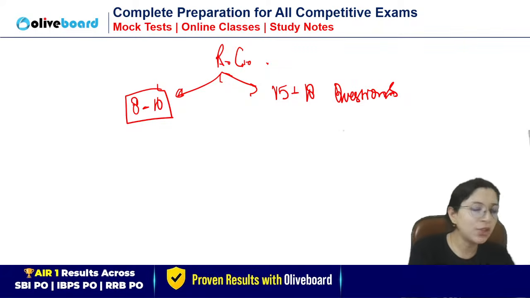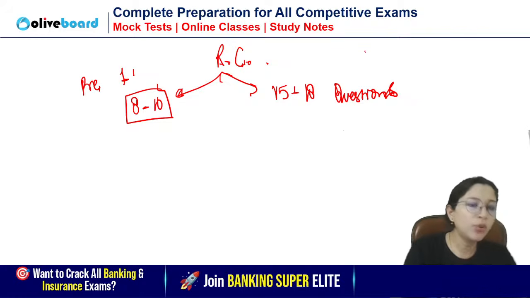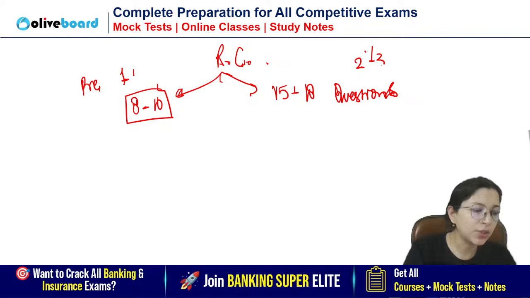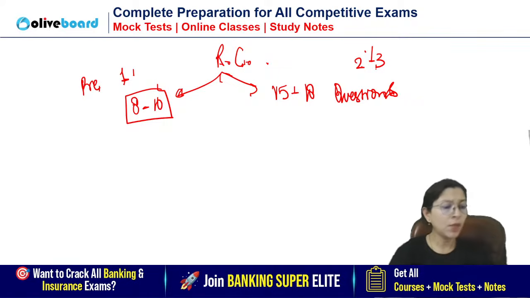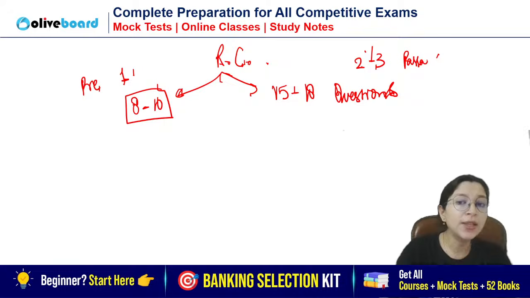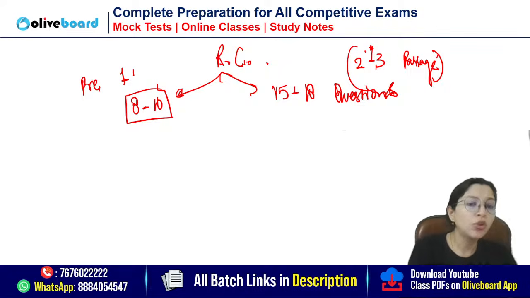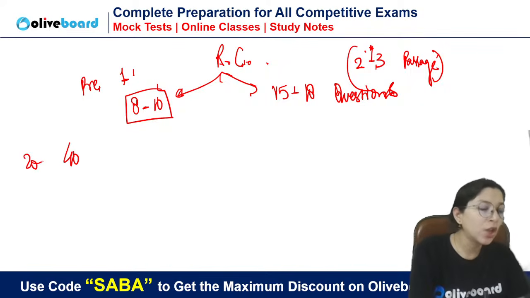If I talk about passages, how many passages will you get? In pre, you will get only one passage. In mains, you can get 2 to 3 passages. Is it clear? Many people could not solve RC, especially in SBI PO pre. In 20 minutes you have to solve 40 questions, so many people think that they will leave RC and do the remaining questions, right?